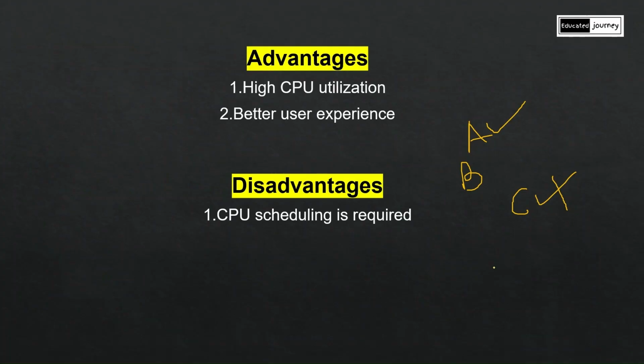Of course, we want the most important thing to be done first and then the less important thing next. But here, the less important thing is happening first, and the most important thing is executing last. So this is one of the drawbacks of multi-programming operating system.